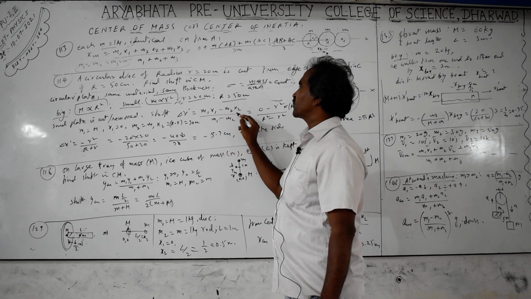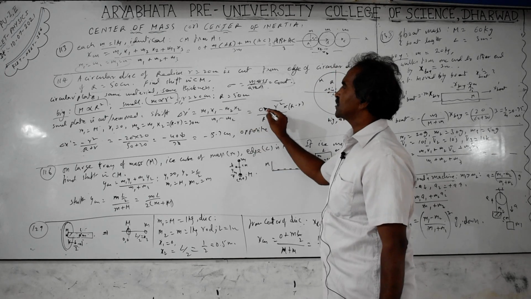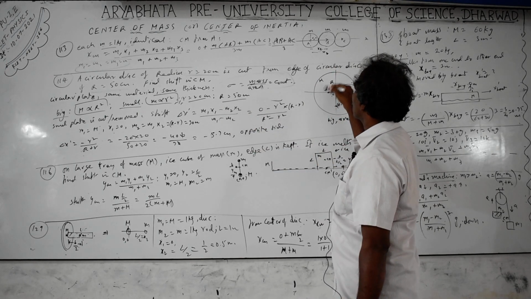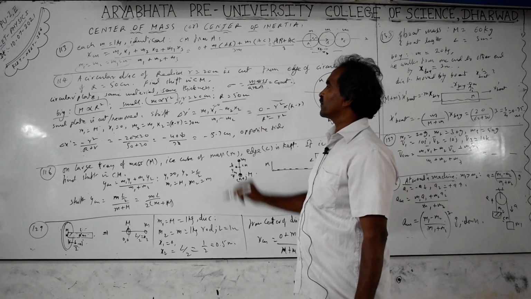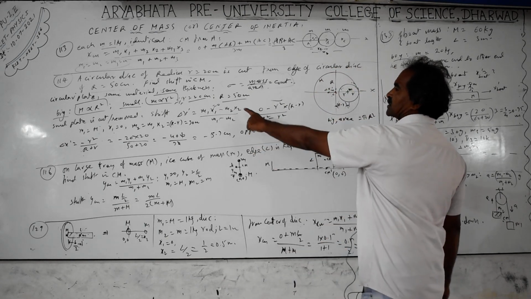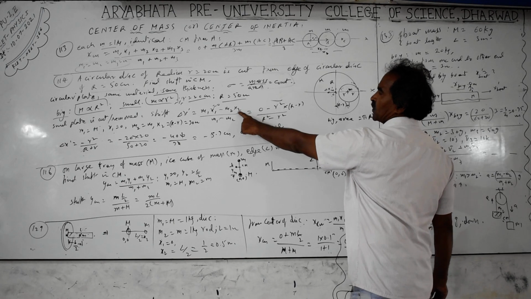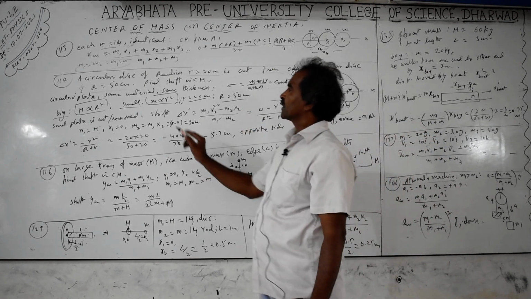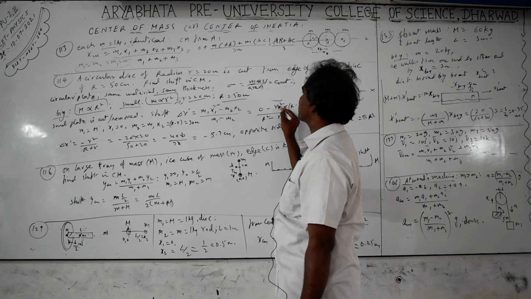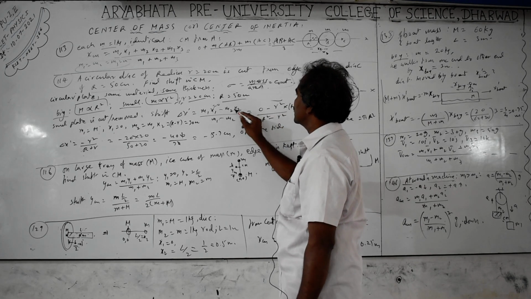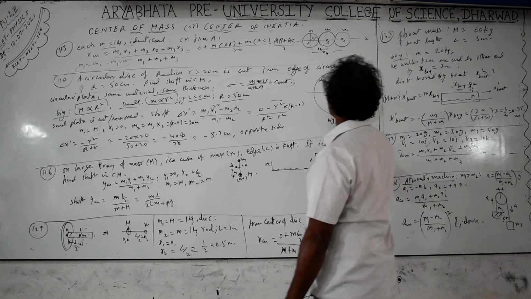So, (m1 x1 − m2 x2) / (m1 − m2). x1 is 0 here, because the first, bigger object has its center of mass at the origin, which you have taken. So this part is 0. Mass m2 is proportional to radius squared. So small m2 is proportional to r squared, since wherever mass is replaced with area, pi r squared, the pi in numerator and denominator cancels. So r squared into x2, the distance from here to here.